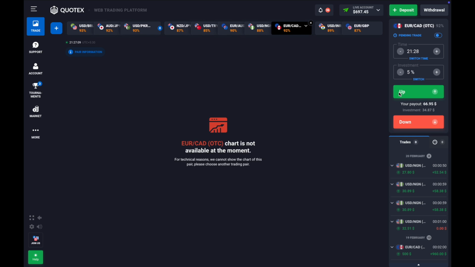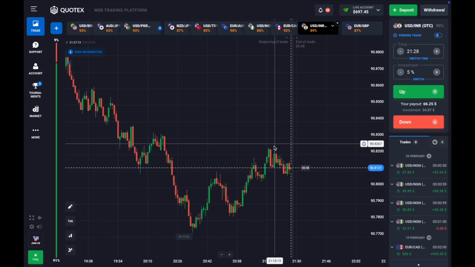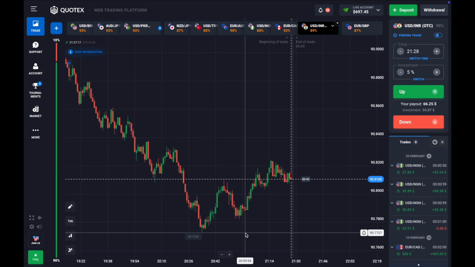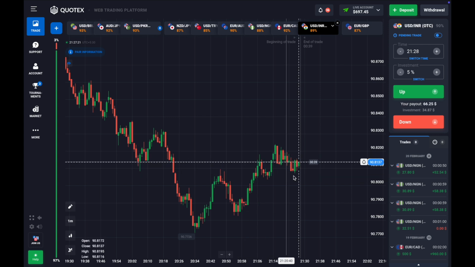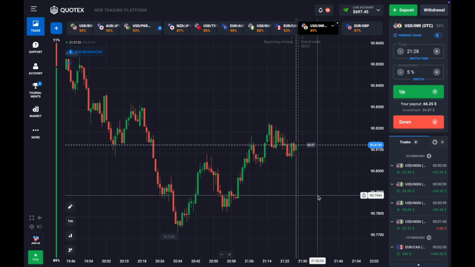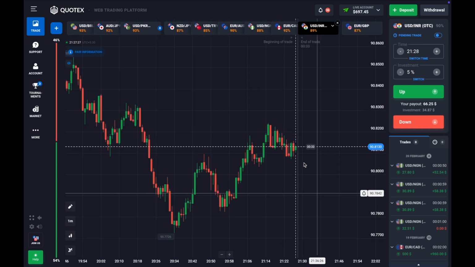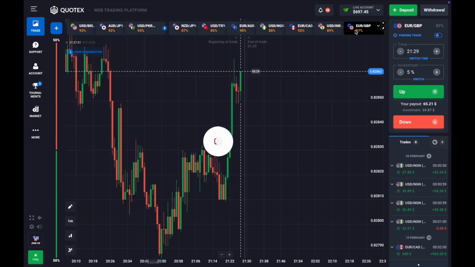Now let's move on to our next chart. I only need to place a few trades here to grow my capital 10%. That is my profit target and I'll stick to it. The market is making higher highs here as well, right? The major trend was bearish, but now the market is trying to shift from bearish to bullish.